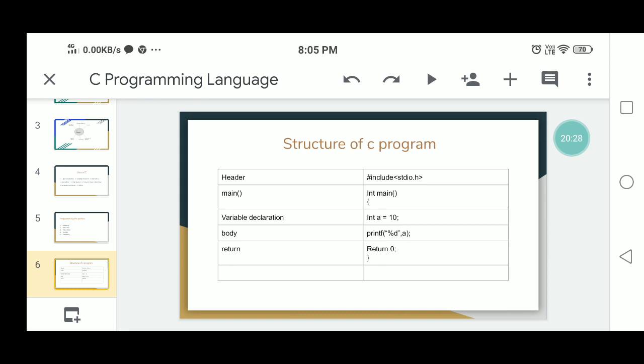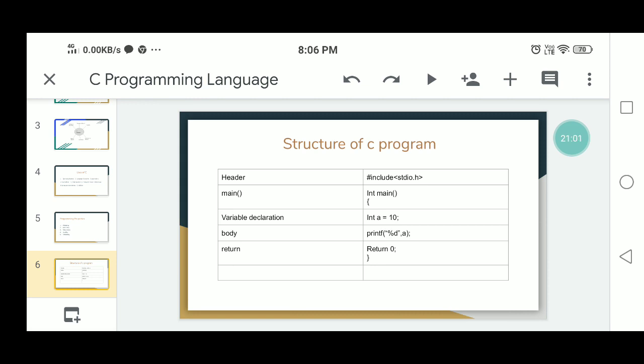Then next you have to write the comment section. Comments explain what you write in your program, how you develop it, and for what purpose. The comment section is only for the user, and your program can be read and easily understood by any person with the help of comments.